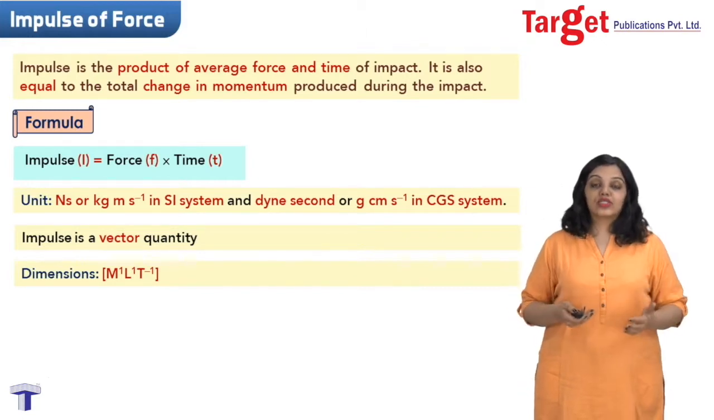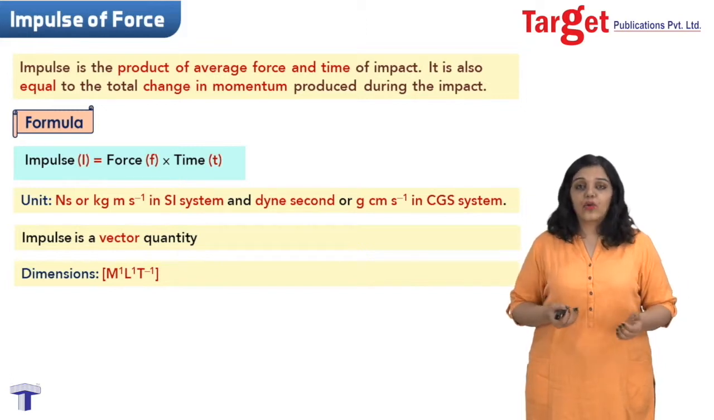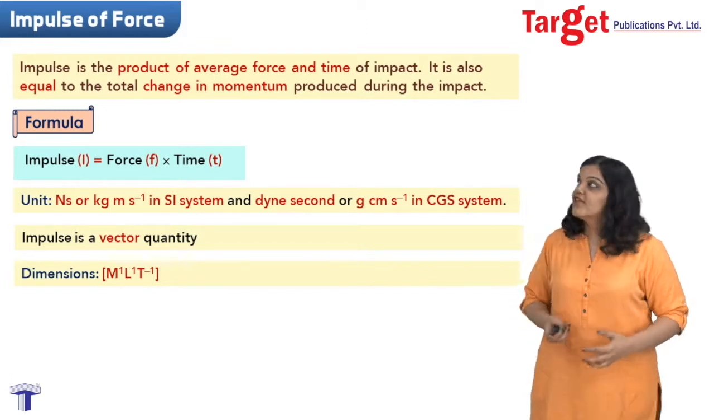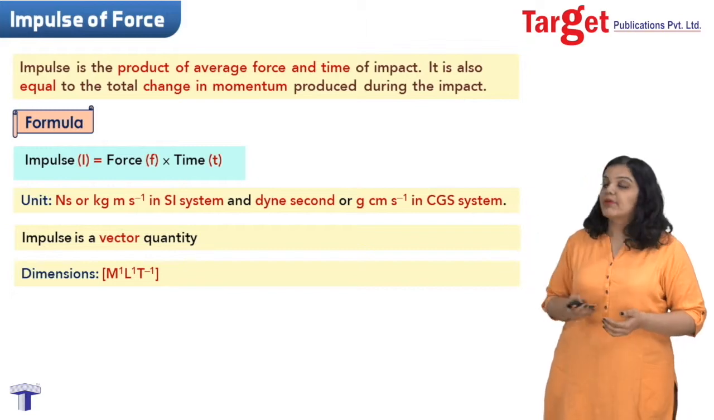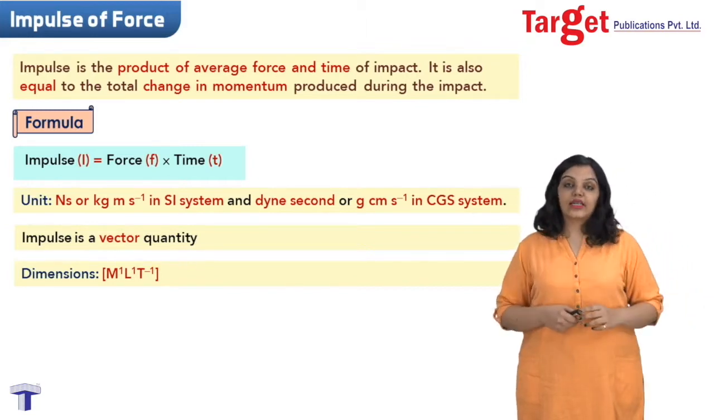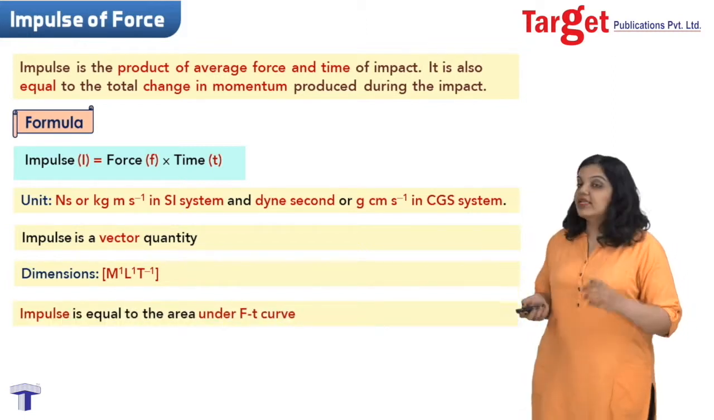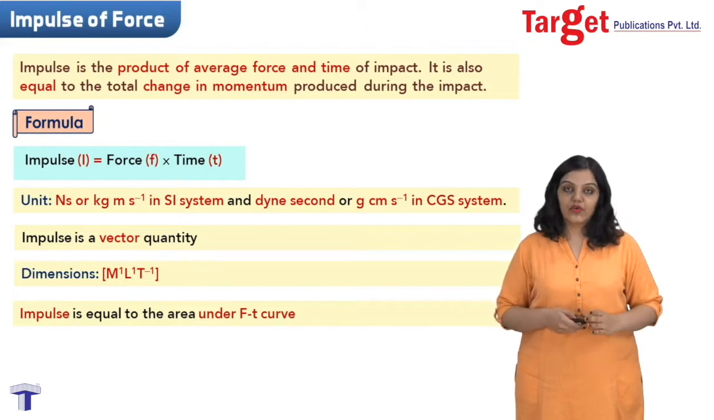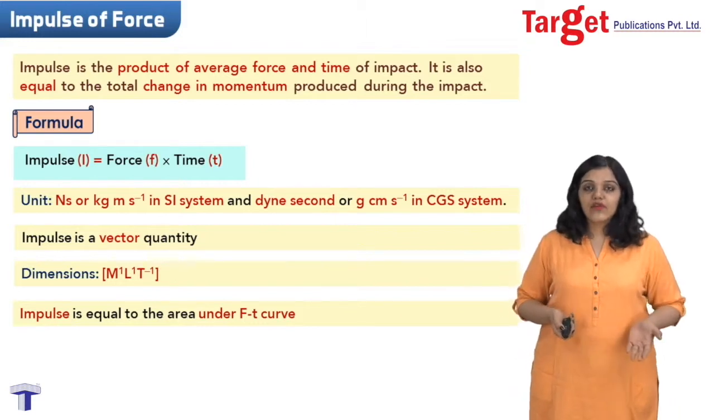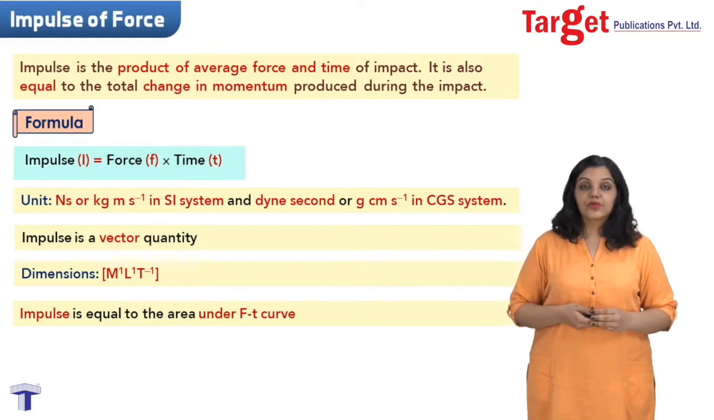Now comes the main question. How do I calculate impulse? Well, it's pretty straightforward if I have been given the data. If you are given force and time, you'll simply multiply them and you'll get the answer for impulse. But there are also other ways to calculate impulse. One other way is that impulse is given by the area under the force-time curve. And what is a force-time curve? It is simply a graph of force versus time. We'll see in a few moments how to do this.